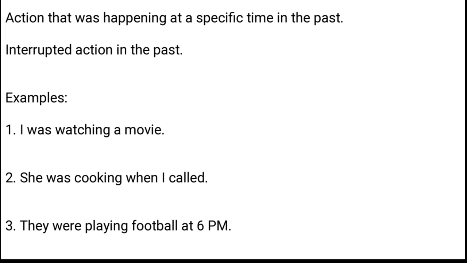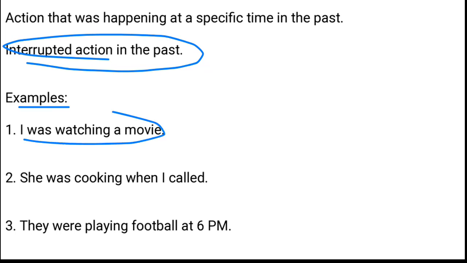But if I tell you that I was teaching you last week, it means that I was doing something, but not right now, but right now of the past. Clear? In the past, that was right now for me, but as of now, that right now has gone into the past. Clear? An interrupted action in the past.